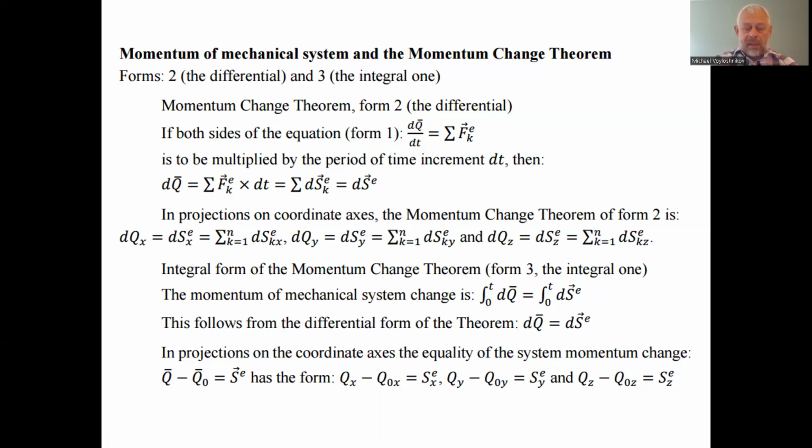And the third is that the difference of momentums for a definite time period equals the impulse of the forces: the force multiplied by time for a constant force, if the force does not change during the time period. It is the impulse for a definite time. For a variable force, this is the integral of the force over time for a definite time period.